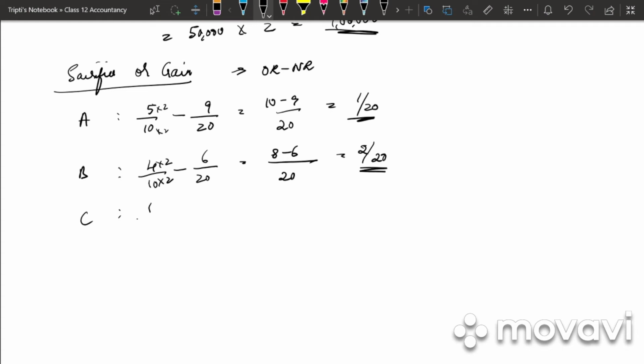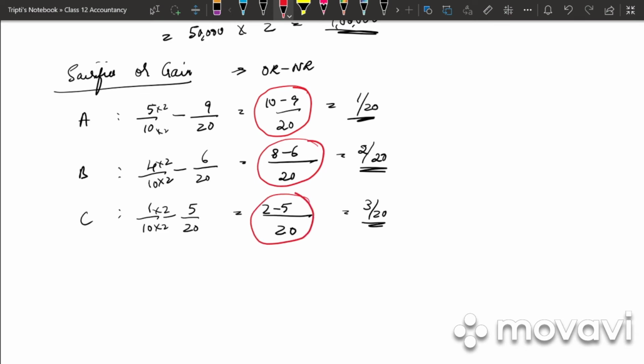And last for C we have 1/10 minus 5/20. LCM is 20 into 2 into 2. 2 minus 5, that is 3/20. So how can we find out whether it is gain or sacrifice? We need to see the